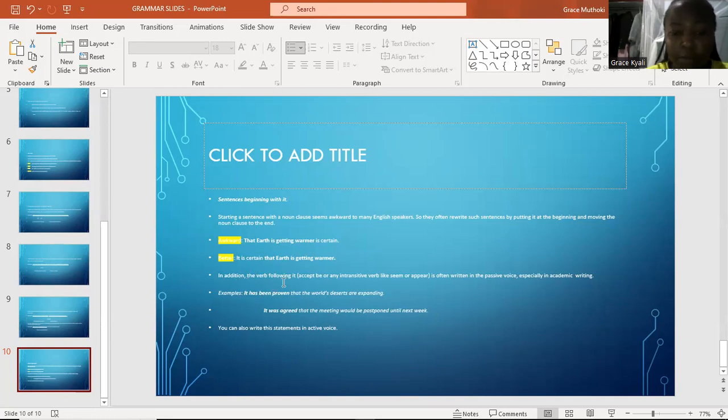In addition, the verb following it, except be or any intransitive verb like seem or appear, is often written in the passive voice, especially in academic writing. Examples, it has been proven that the world's deserts are expanding. It was agreed that the meeting will be postponed until next week. And again, we can also write those statements in an active voice. That is what we are going to look at in our next lesson.